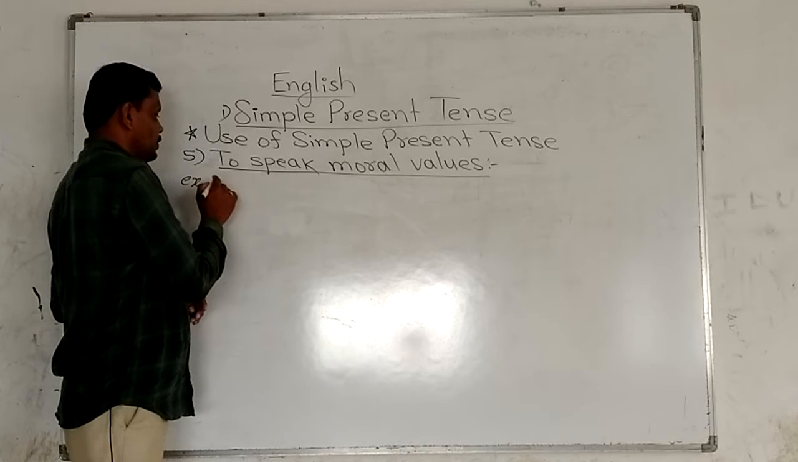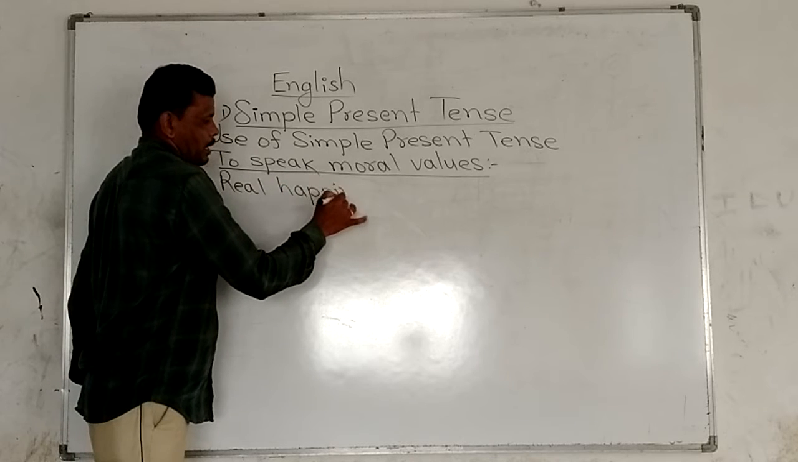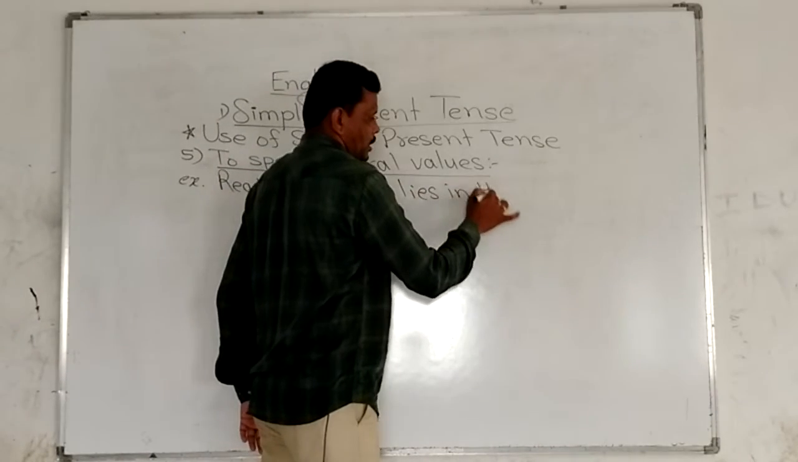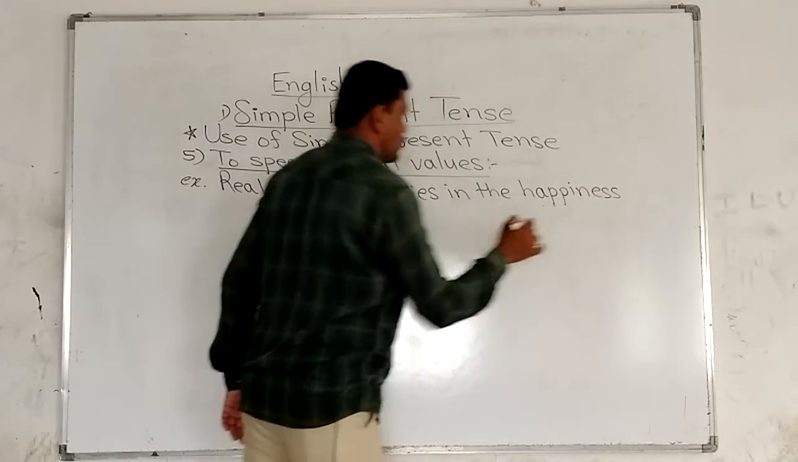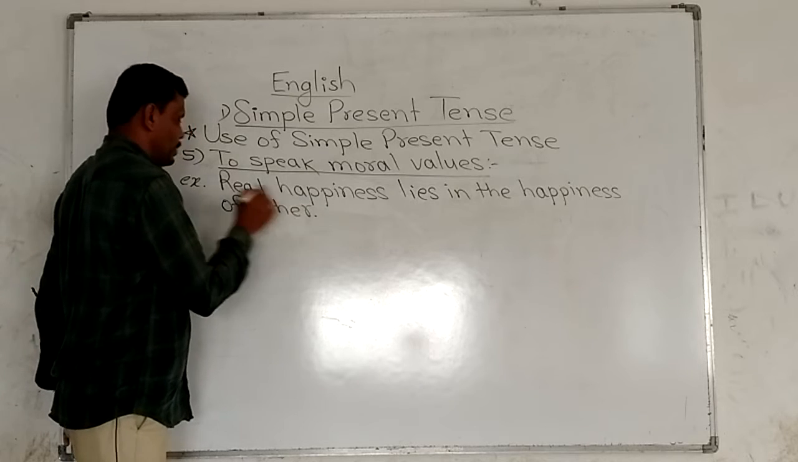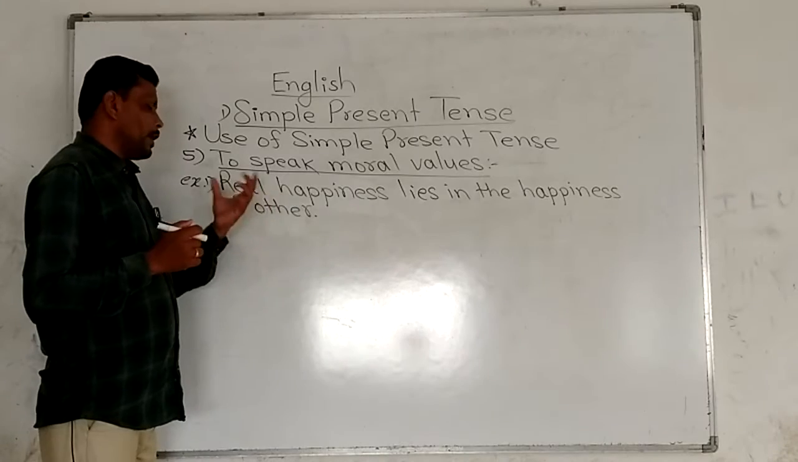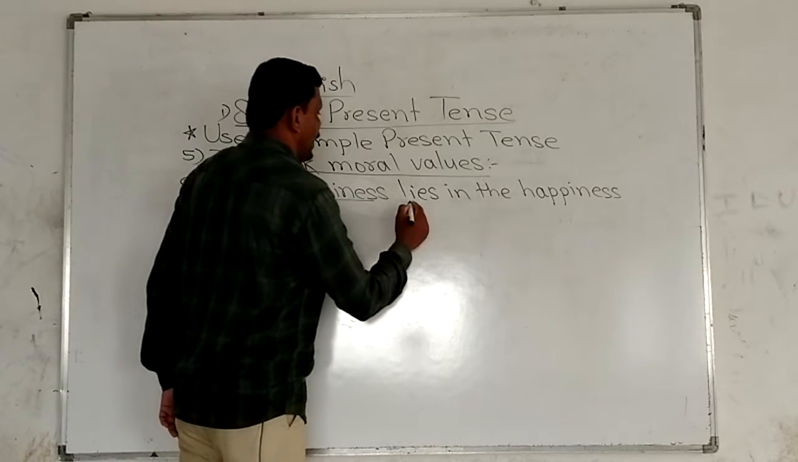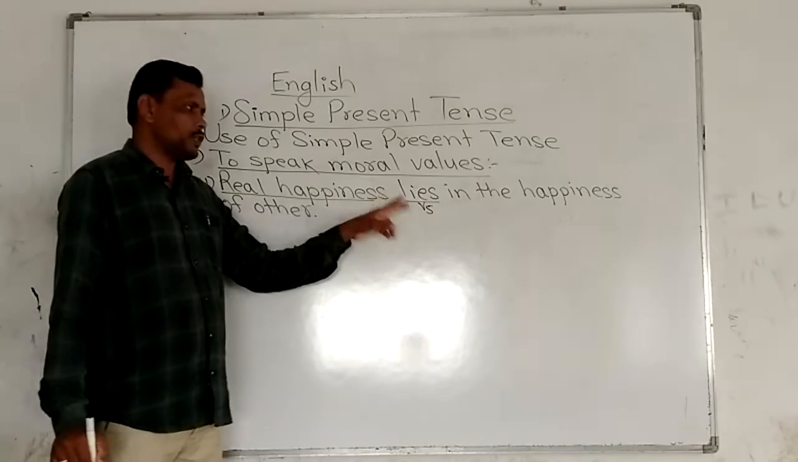For example, real happiness lies in the happiness of others. This is the example. See, the first example is given to show the moral values. We have to use simple present tense. Real happiness is a subject here, and lies is the s form of the verb, and this s form shows